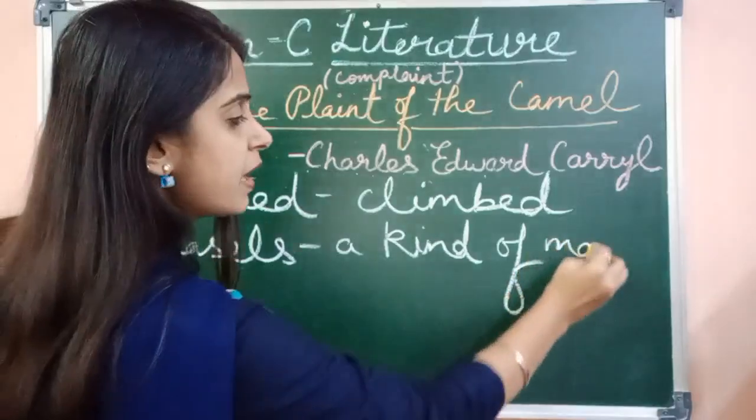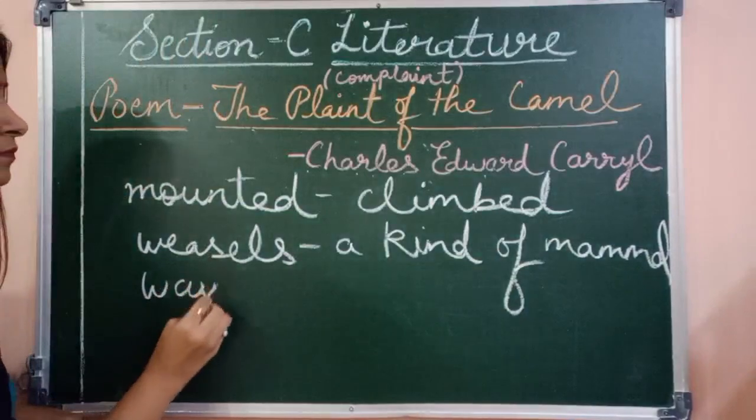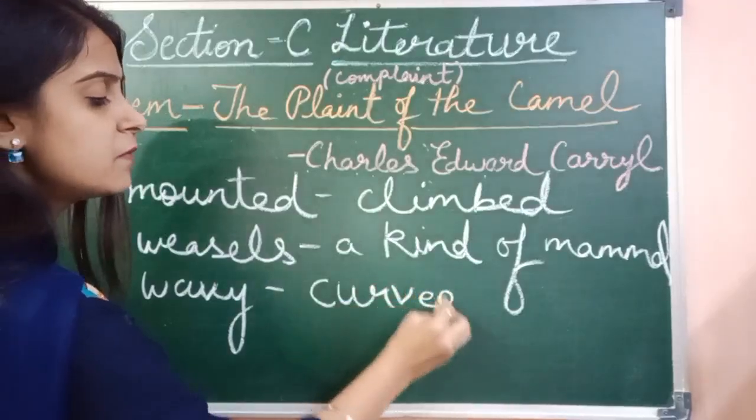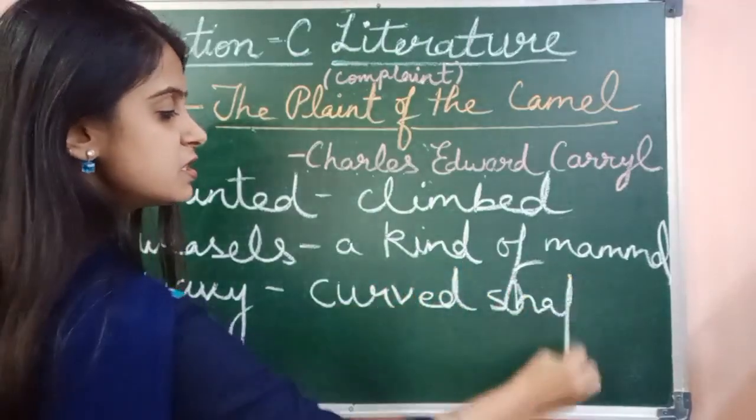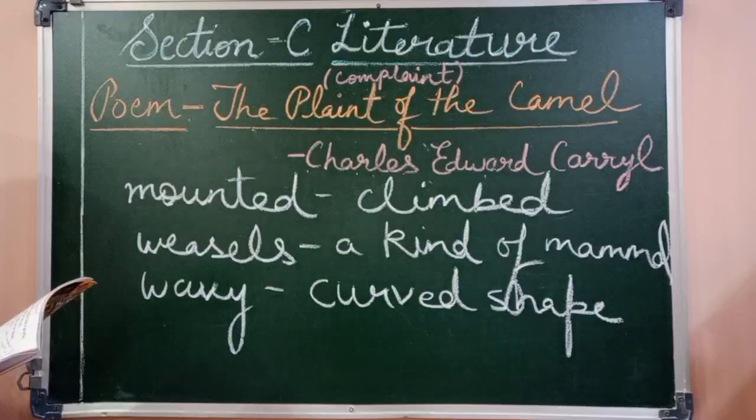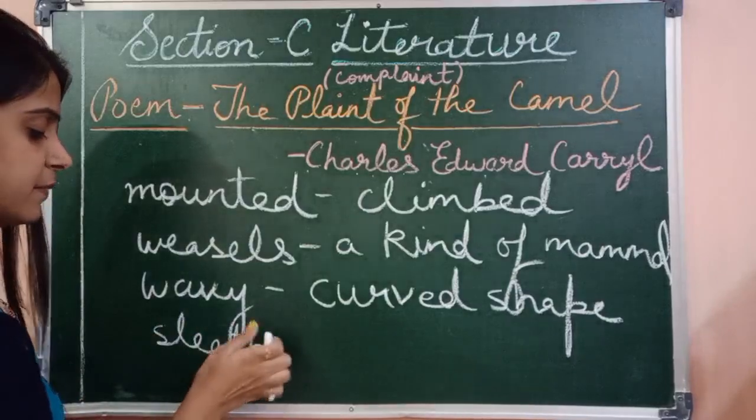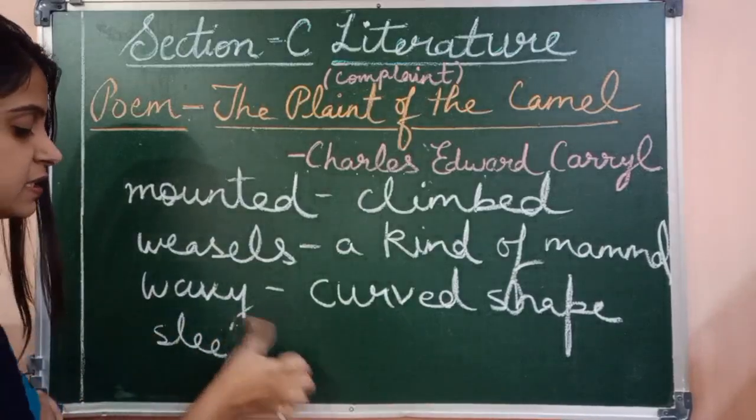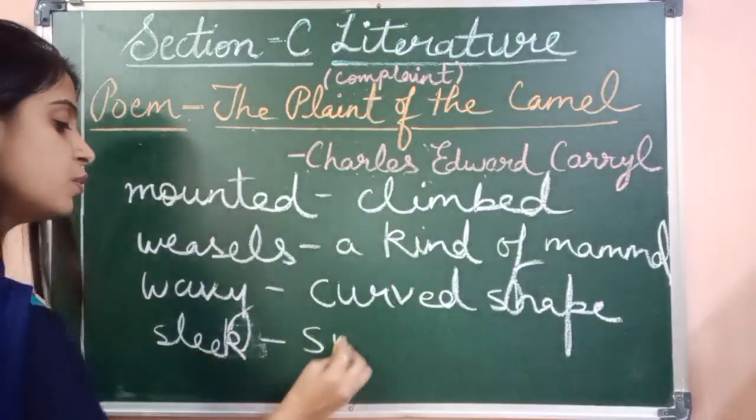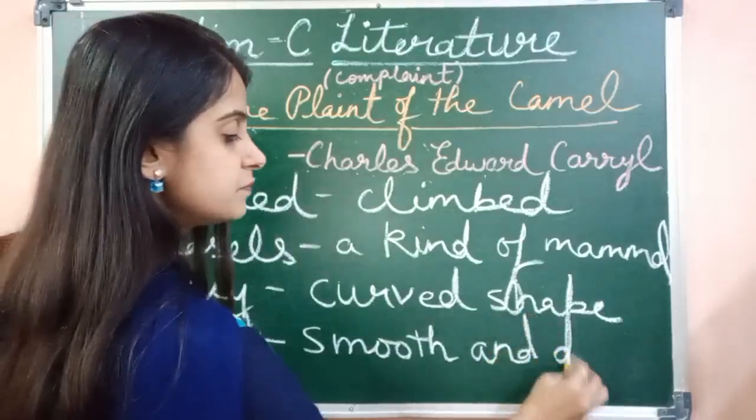And wavy means curvy, curved shape. Okay, wavy means curved shape. And sleek. Sleek means smooth and glossy. Sleek means smooth and glossy. So weasels are smooth and glossy. They shine, their bodies shine.